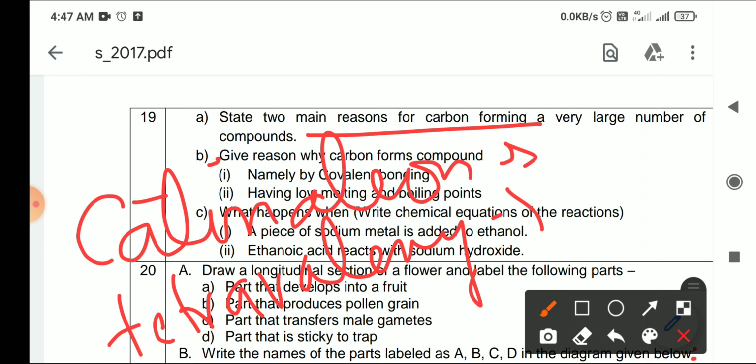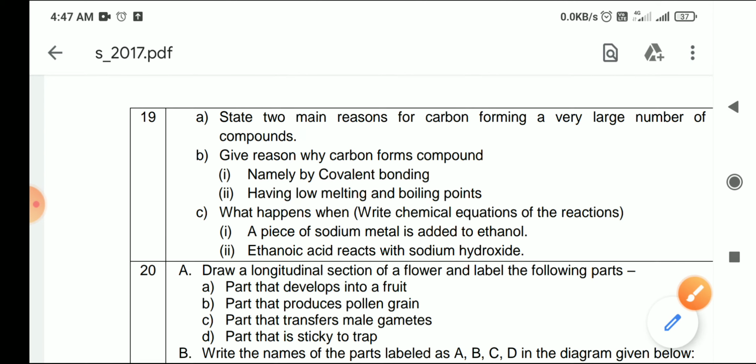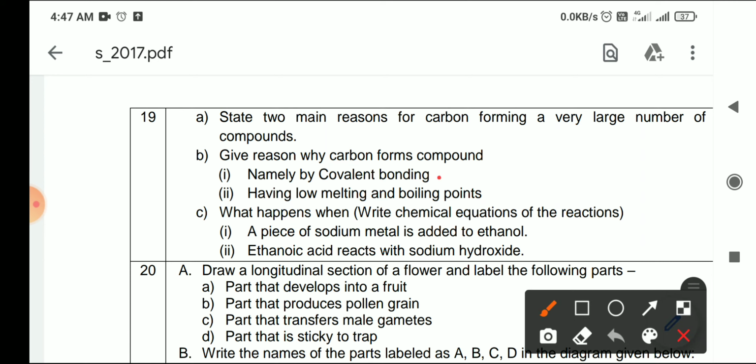Now another question. Give reason why carbon compounds are formed by covalent bonds and have low melting and boiling points. Now this point you should know. Carbon has 4 electrons in its outermost shell. So you know that it can lose electrons, but it can gain electrons also. But when they are losing or gaining electrons, their nucleus is not stable.